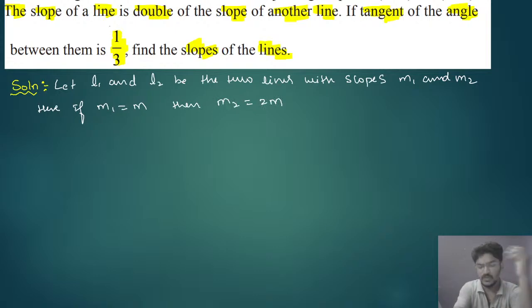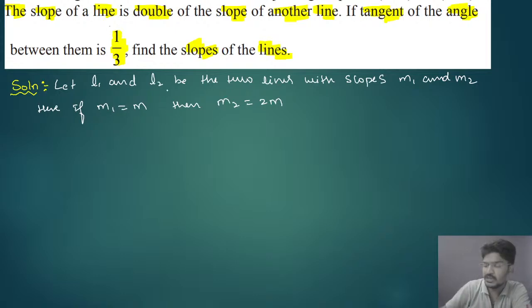Quickly reply to me, all of you. Have you understood this? If L1 and L2 are the two lines, let us take M1 and M2 as the two slopes, and here if M1 is M, M2 will be 2M. All of you have to reply. Okay. Quickly reply to me, all of you. Have you understood this? Okay.